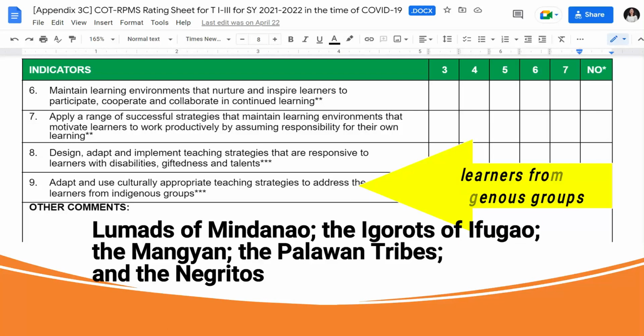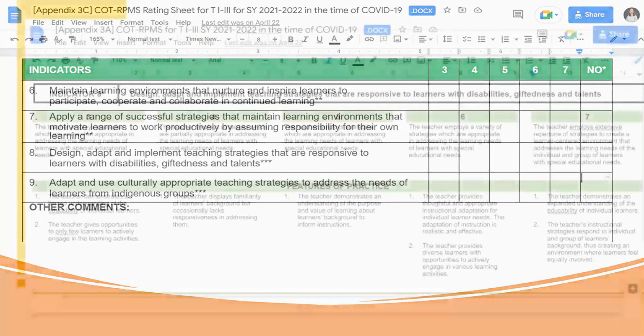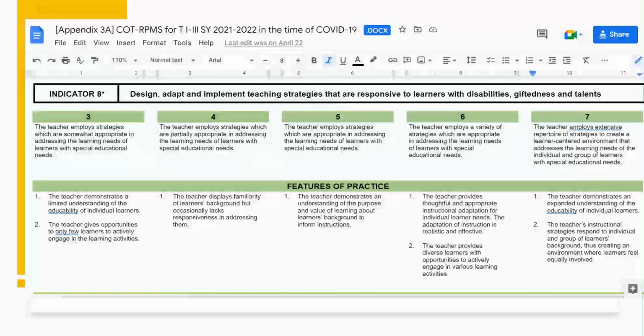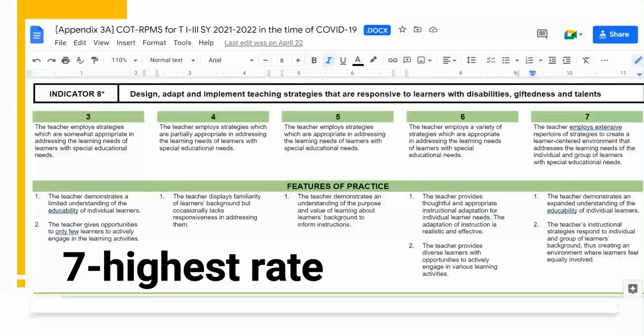Kailangan alam natin how to identify these learners so we could also craft strategies to meet their needs. Ngayon, sa paggawa ng TRF, ano yung dapat nating i-consider so we could get the highest rating sa ating COT and sa ating IPCRF?